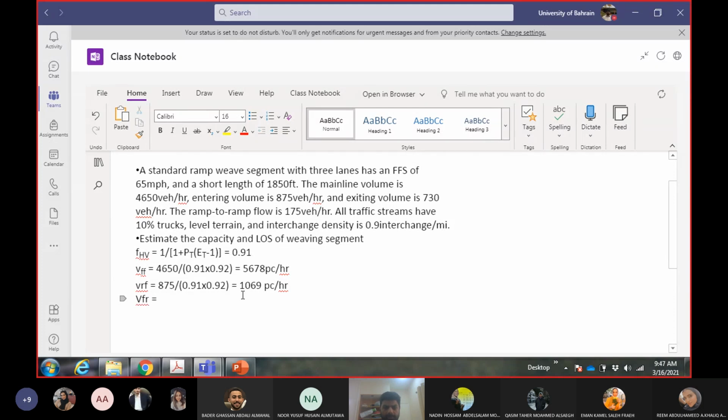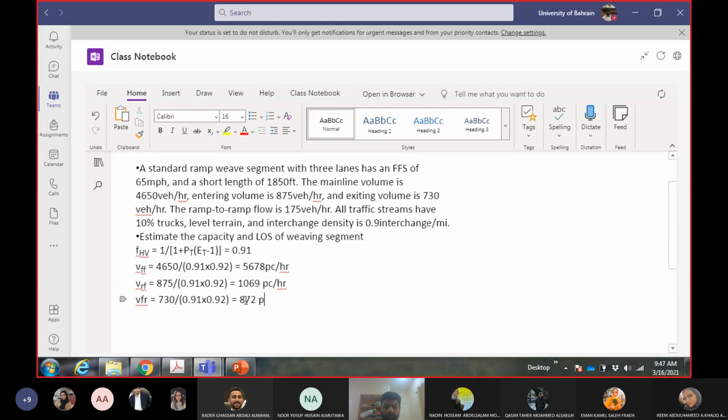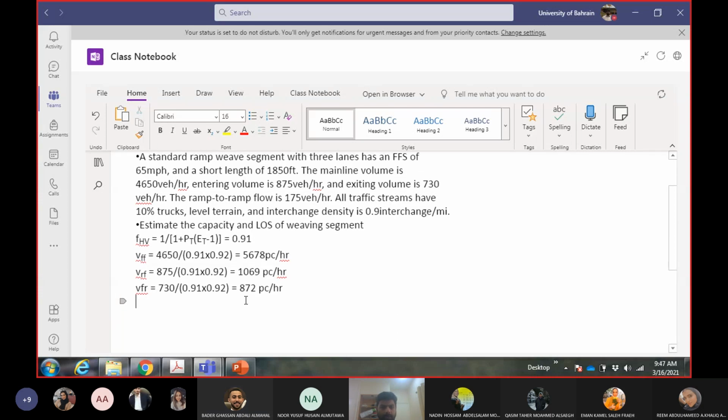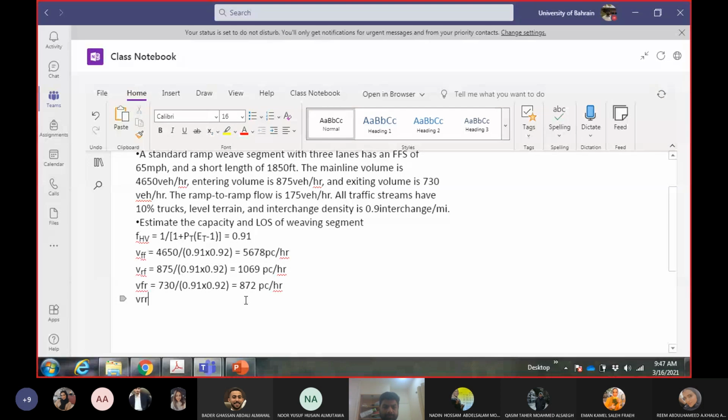Is 730 divided by 1 into 0.92. How much is this? 872. 872. Okay, and then we have ramp to ramp as well. I think they were using the capital letters. Okay, never mind. I'll change it. Okay, so that is 175 divided by